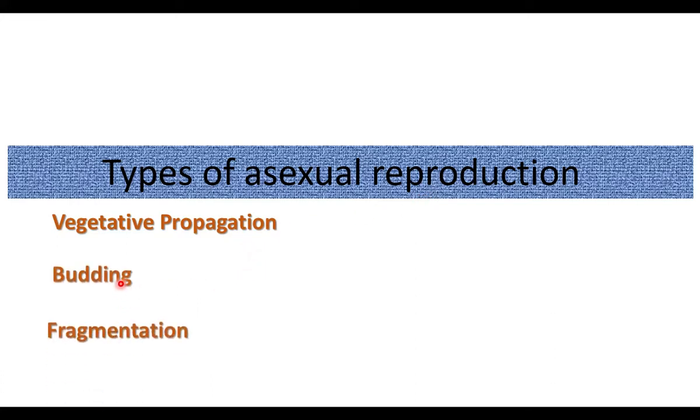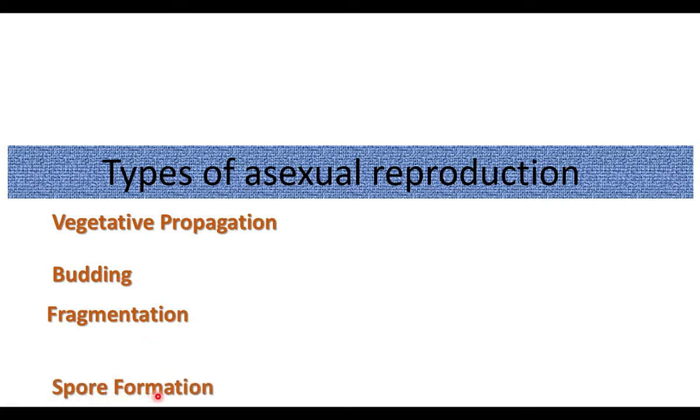Now let us see the types of asexual reproduction. Vegetative propagation, budding, fragmentation, spore formation are the various types of asexual reproduction. Now let us see the types one by one.